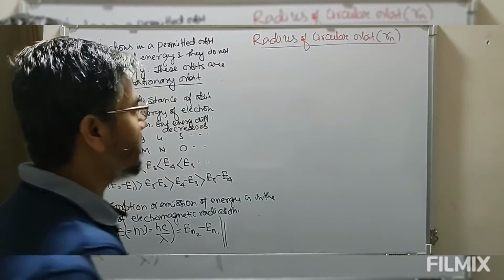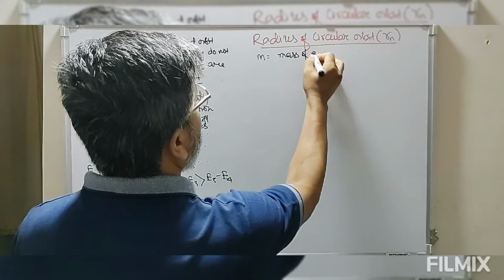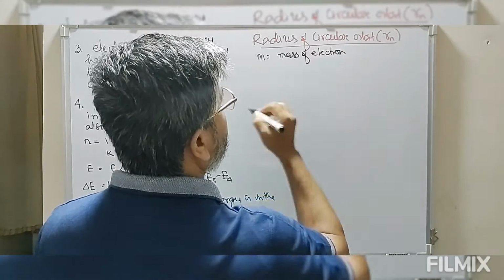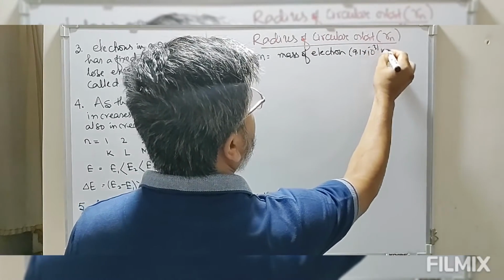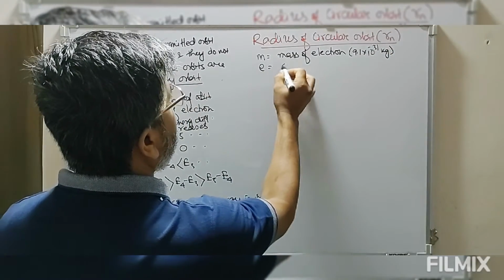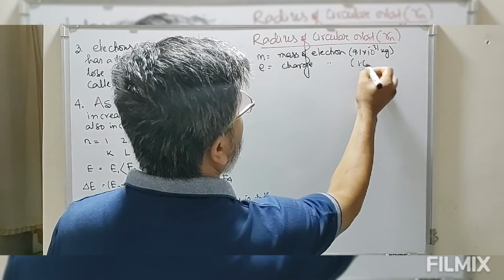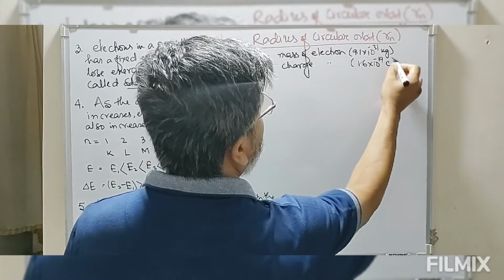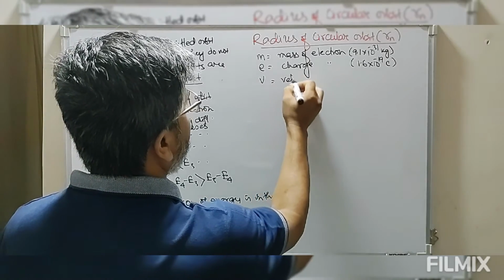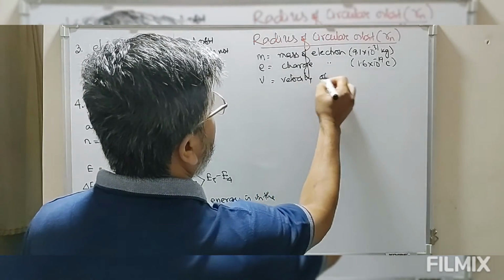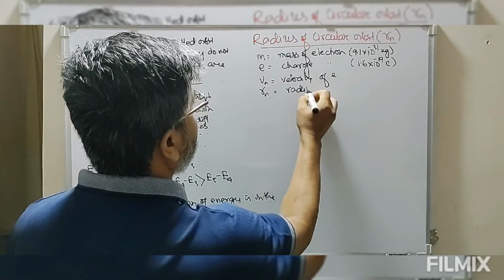So we are going to use some terms here. m is the mass of electron, whose value is 9.1 into 10 to the power minus 31 kilogram. e is the charge of electron, that is 1.6 into 10 to the power minus 19 coulomb. v is the velocity of electron. r is the radius of the circular orbit.